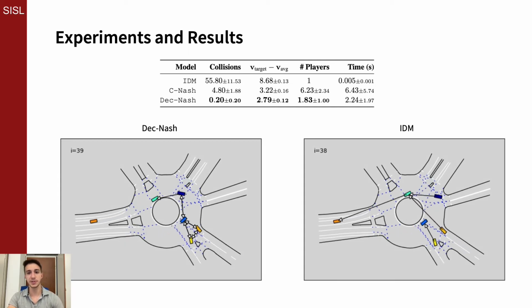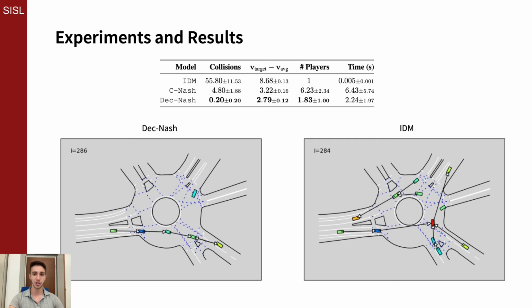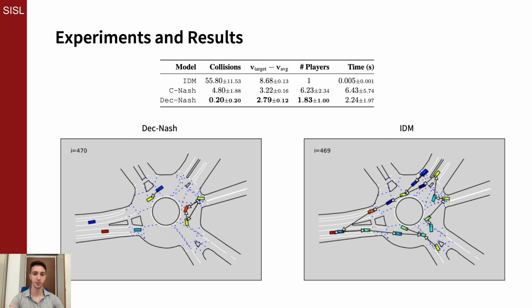In our experiments, we compare our approach to fully centralized game-theoretic planning, as well as a baseline which uses an adaptation of the intelligent driver model for action generation. For our game-theoretic planning, we use ALGAMES to generate open-loop local Nash equilibria plans, which are then wrapped in model predictive control. Each player's objective is to target a velocity while minimizing control effort and avoiding collisions. We use the INTERACTION dataset to fix vehicle paths and spawn times in real roundabouts.